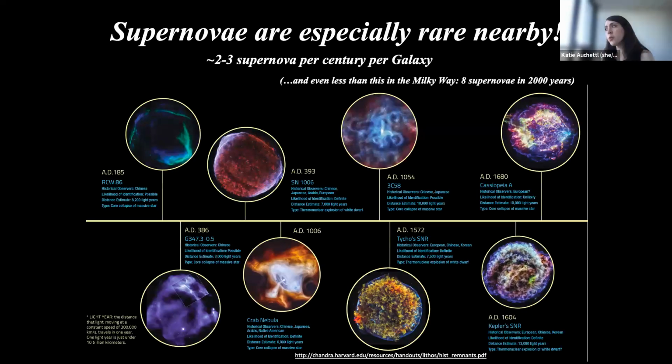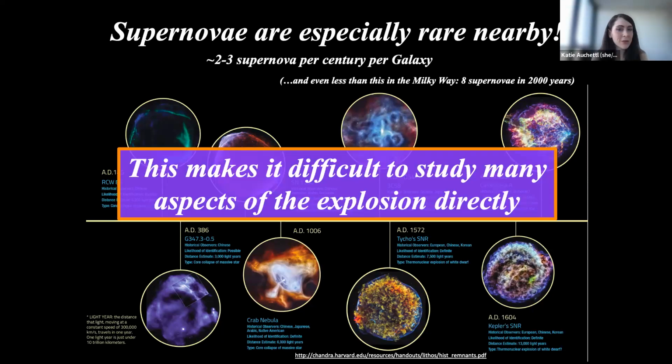But unfortunately, supernovae that occur nearby to us are quite rare. In fact, even in our own Milky Way, we've only had 8 supernovae in the last 2,000 years, much less than is expected from 2 to 3 supernovae per century per galaxy, which is what we expect for the current supernova rate in our local universe. As such, this makes it difficult to study many aspects of the explosion directly. And so we really have to rely on other methods to do this.